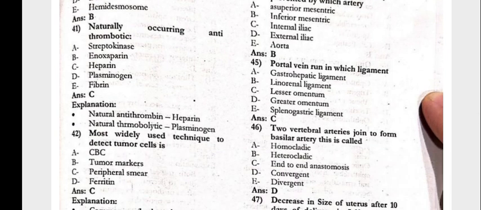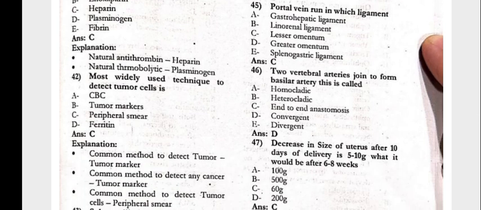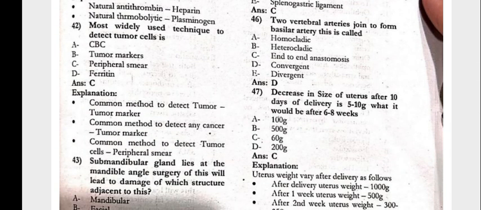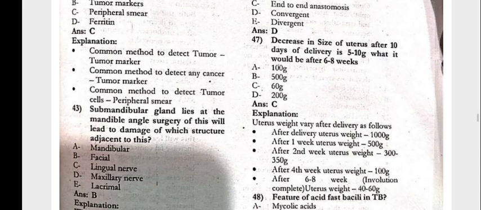Next, the portal vein runs in which ligament? The lesser omentum. Two vertebral arteries join to form the basilar artery. This is called convergence. Decrease in the size of the uterus after 10 days of delivery is 5 to 10 grams.